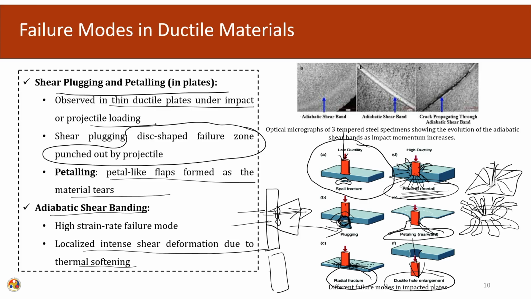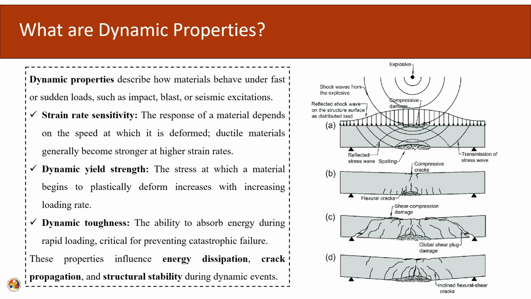Here we are looking into adiabatic shear banding. There is a high strain rate failure mode and a localized intense shear distribution. Here we can see the material failing in shear mode. Here we can see the failure, and then the crack propagation. There is a band here and there is adiabatic shear crack growth out here. So, these are the different ways in which ductile materials will try to fail during a high localized impact event.